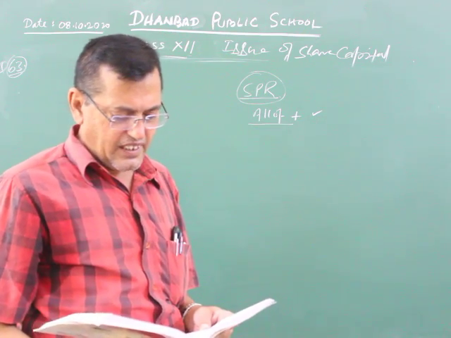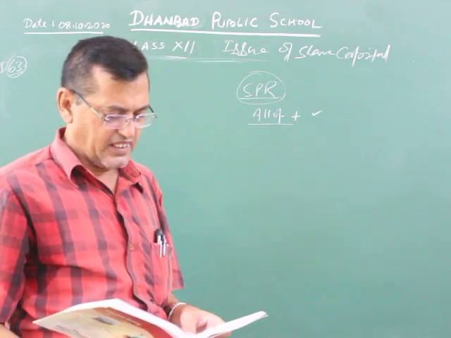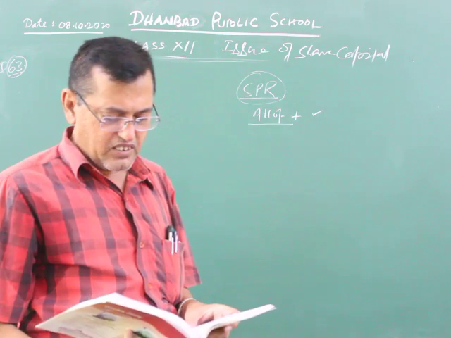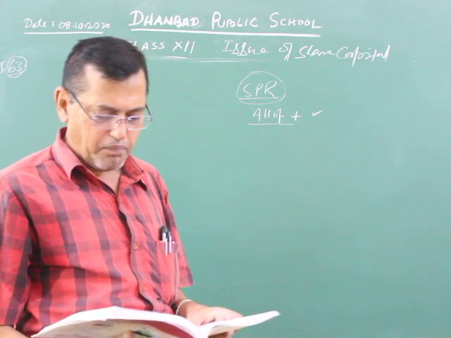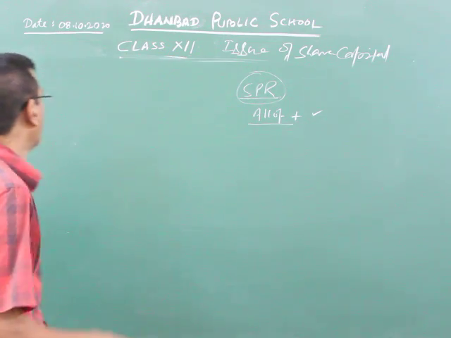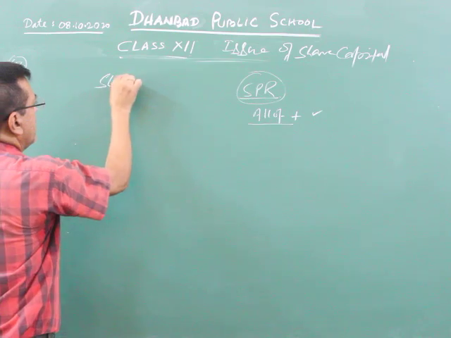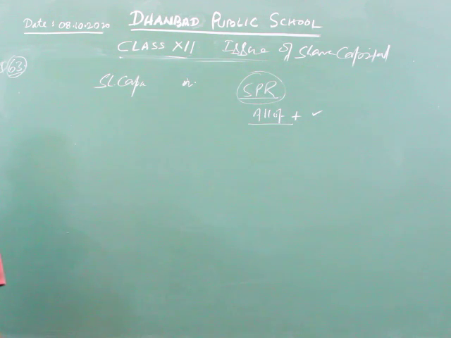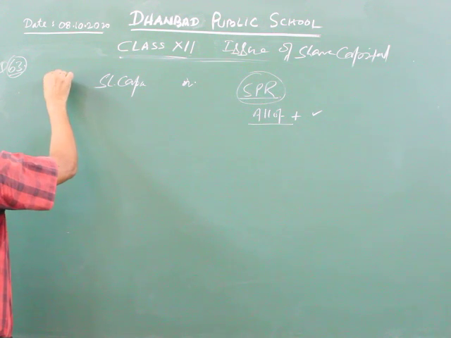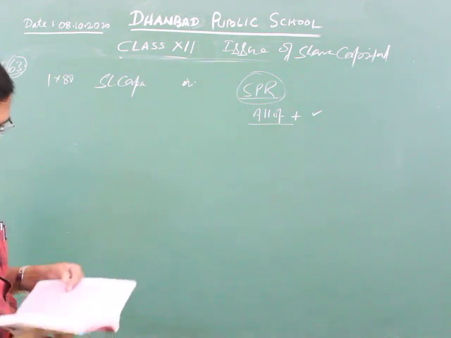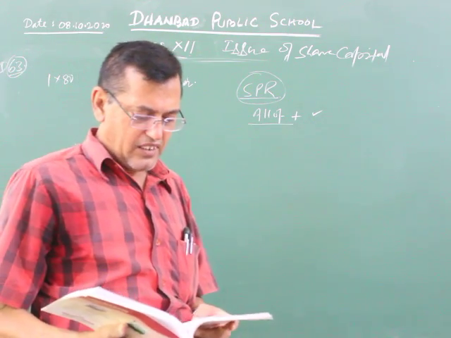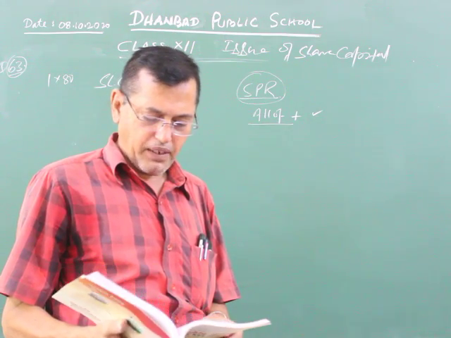A share of rupees 100, one share, issued at a premium of rupees 10, on which 80 including premium was called. Now, at the time of cancellation, share capital account is debited. Understood? For one share, the called up value given is how much? 80 is considered, including premium, and 60 including premium was paid.